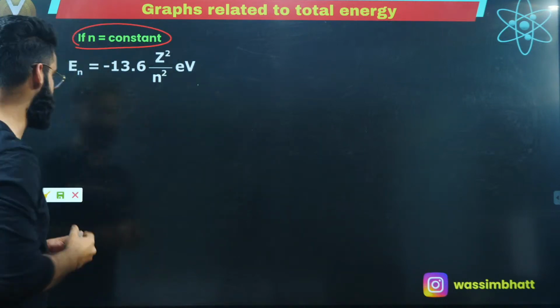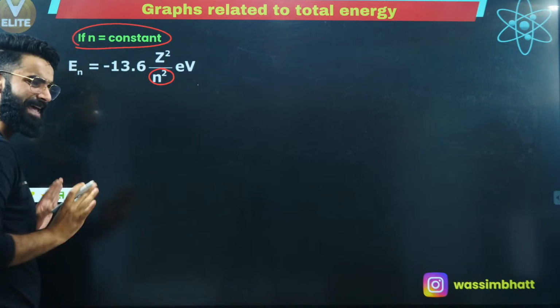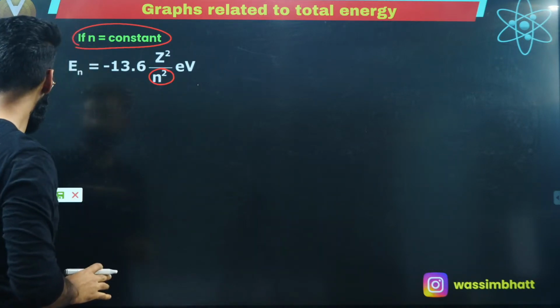Now I'm going to keep n as constant. Okay, I've kept n as constant. That means n square becomes constant. Okay, now I'm going to plot a curve.